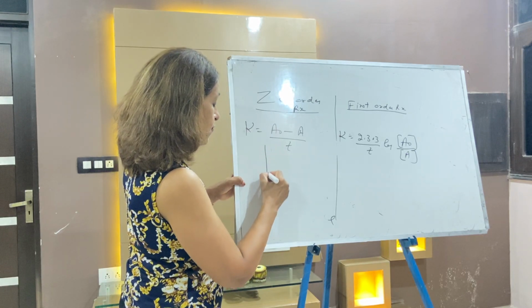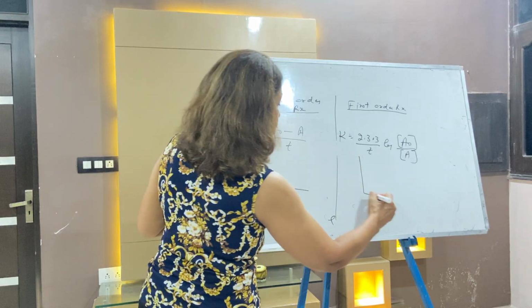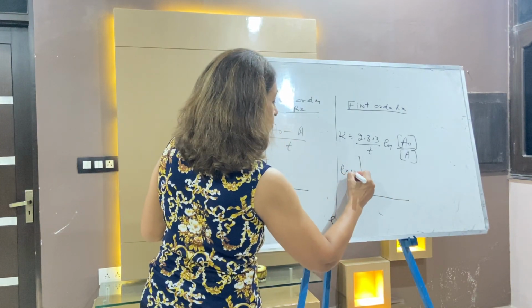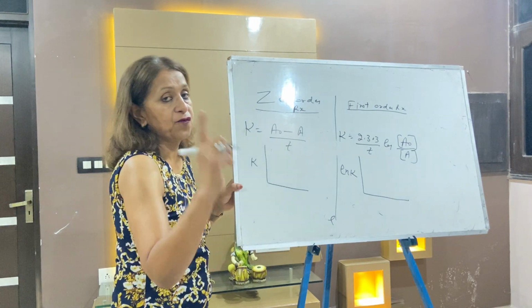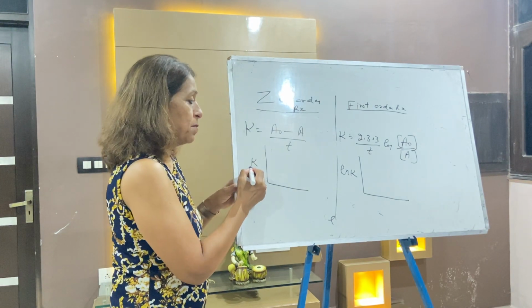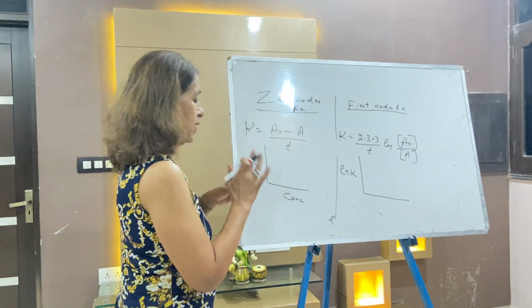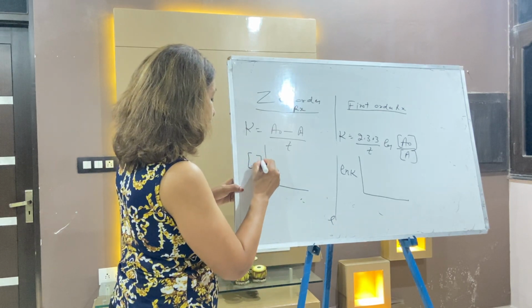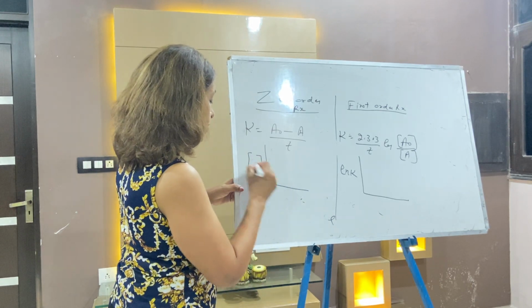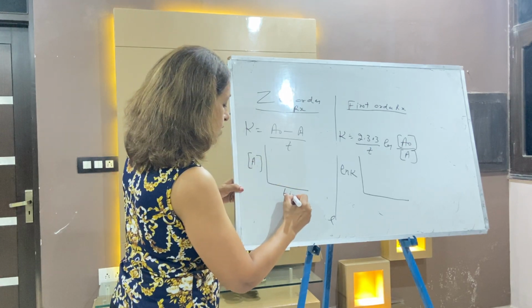If you plot a graph by taking on the y-axis just concentration of any reactant A, and on the x-axis time.